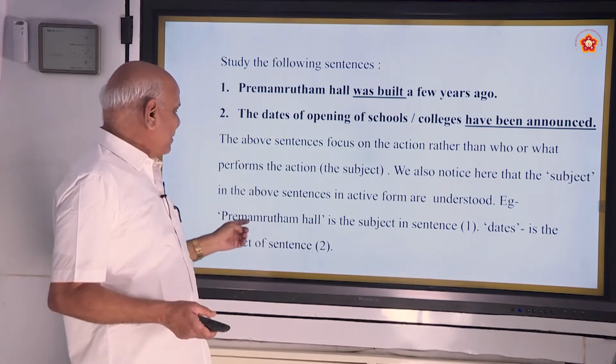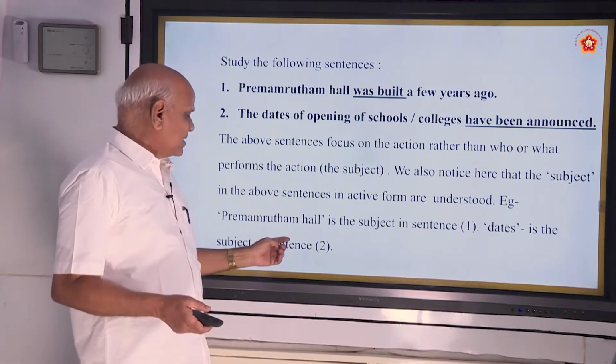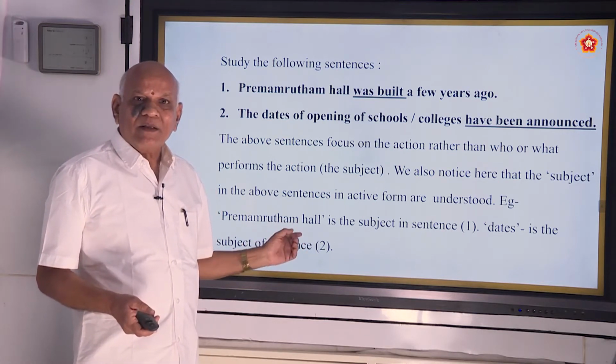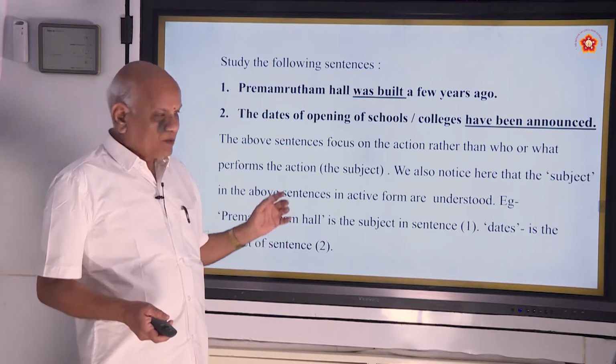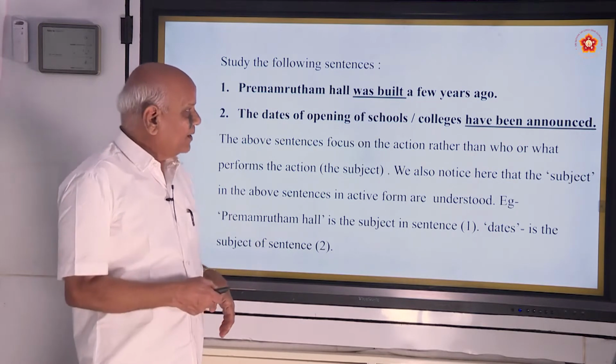For example, Premamratam Hall is the subject of sentence 1 and dates is the subject of sentence 2. Here, the object has been brought in the place of the subject. So, this is important here.